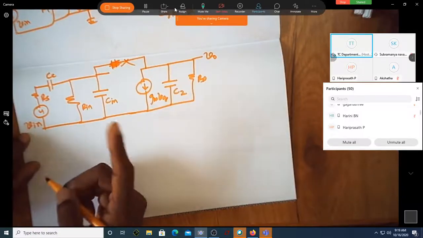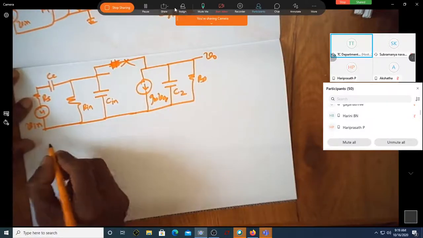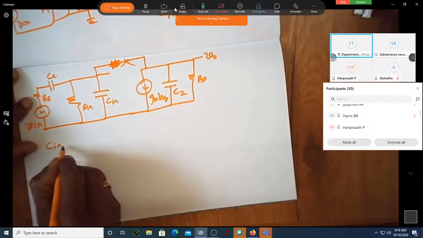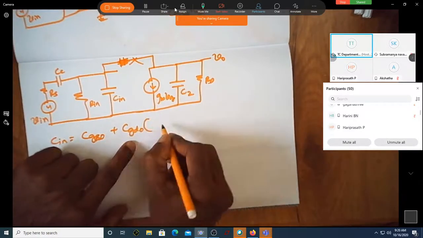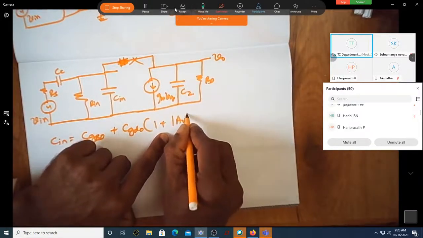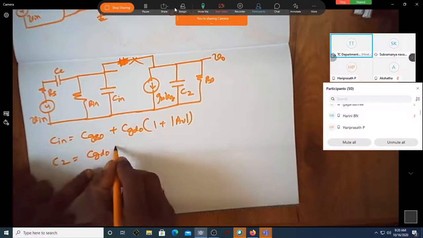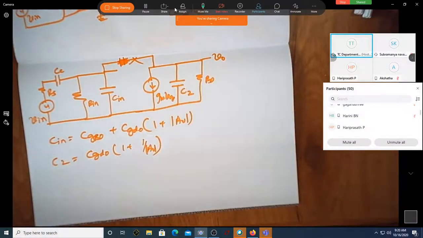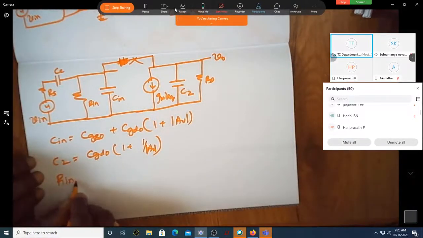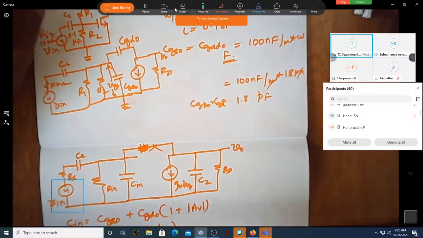Now if any of you have any doubt, just raise your hand or unmute yourself and start questioning. So C1 is equal to CGSO plus CGDO into 1 plus magnitude of Av, and C2 is CGDO into 1 plus 1 over magnitude of Av. Is that correct? Of course, Rin is R1 parallel R2. Okay, this I have taken.